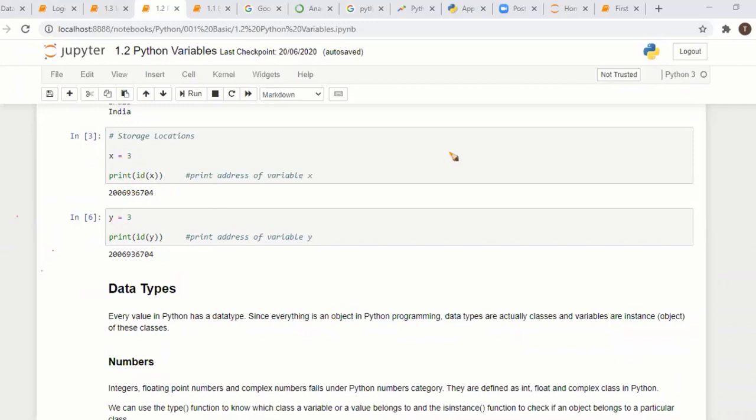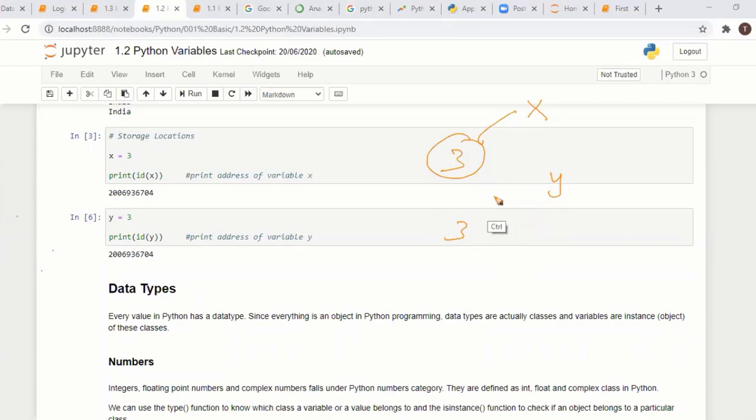Here, another 3. One memory location has the value of 3. You are assigning some variable name x. Okay, x is equal to 3. The same 3 is assigned to y also. Instead of creating a new one, normally what we think is that 3 is assigned to y separately, but it doesn't happen like this here.